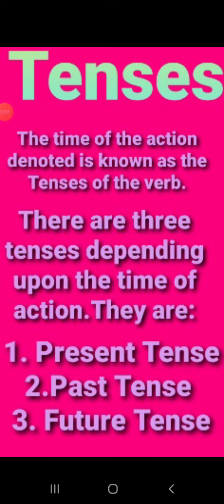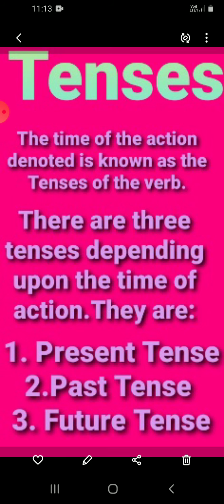Tense. The time of the action denoted is known as the tense of the verb. So here tense tells us about the time of the action, at what time it is done. There are three tenses depending upon the time of the action. The first one is the present tense, the second the past tense, and the third the future. Present is what we are doing right at this moment.